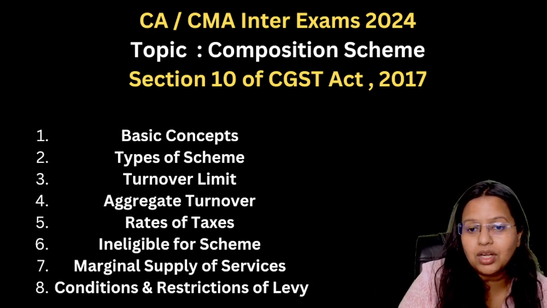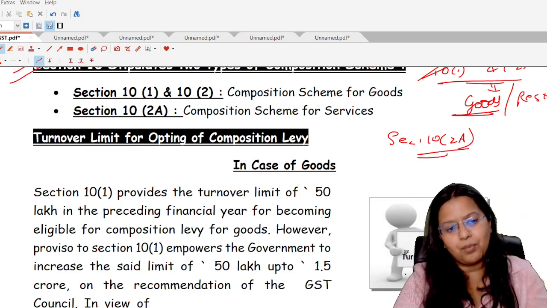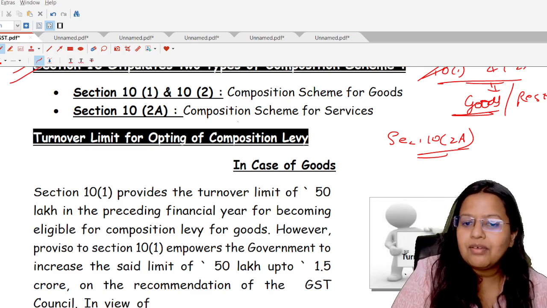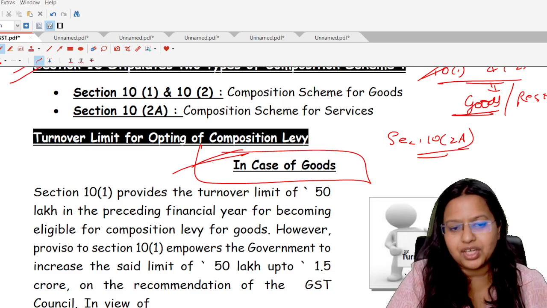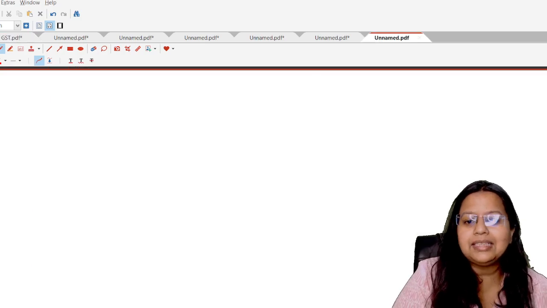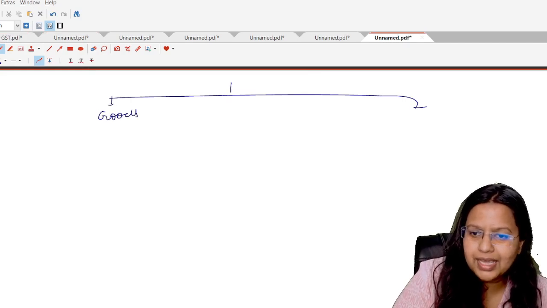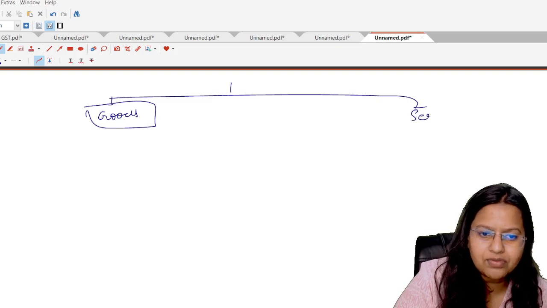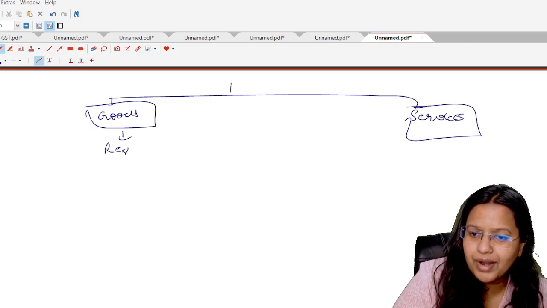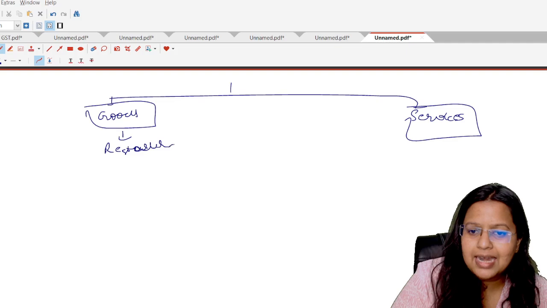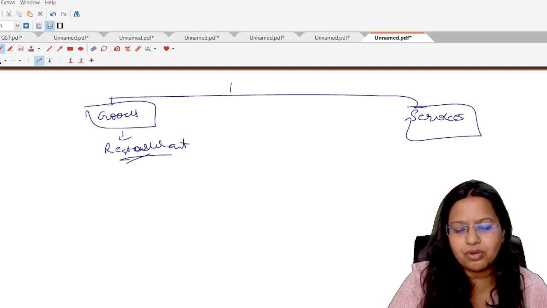Third is what is the turnover limit for this composition scheme, that is, who are the persons who can take the composition scheme benefit. So, first of all, we are going to cover the category of goods, then we will cover the category of services. So there are basically 2 parts here, turnover limit in case of goods and turnover limit in case of services. With the goods, restaurant service providers will also be covered in this category. That is, the turnover limit for the restaurant service providers is the same as for the goods provider.